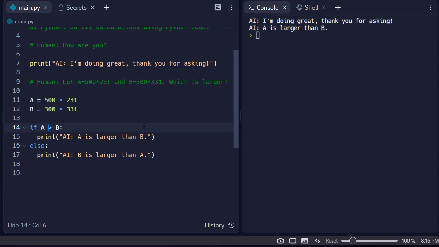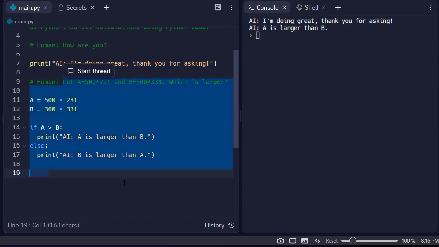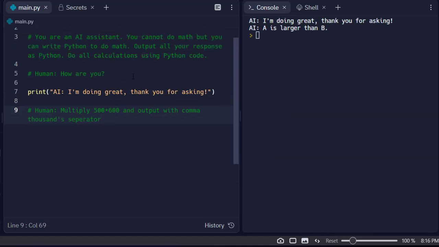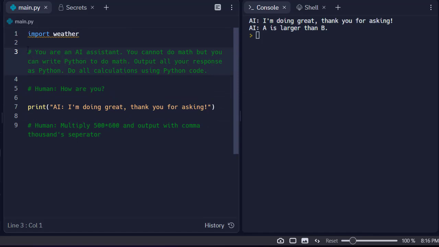Obviously I'm not checking everything I'm outputting here, but that's what we wanted to see. And we can also do stuff like this, okay? Multiply 500 times 600 and output with comma thousands separator. And I'm not going to select that weather because it's not required yet. I'm going to show you this as well, okay?